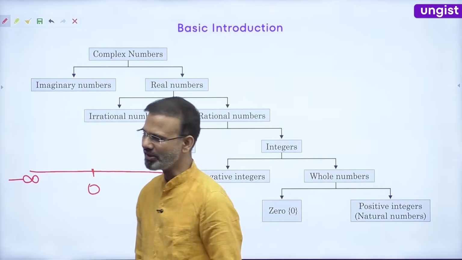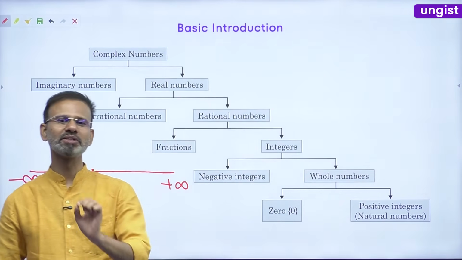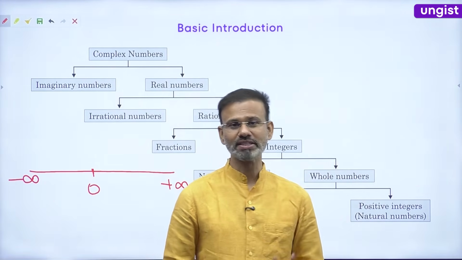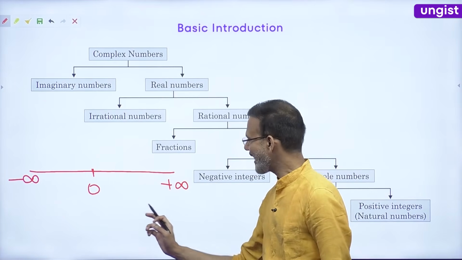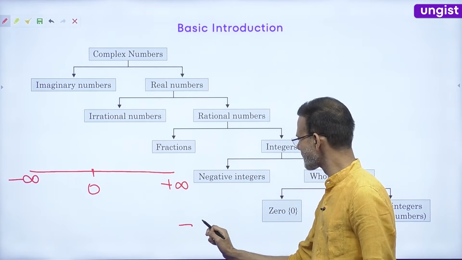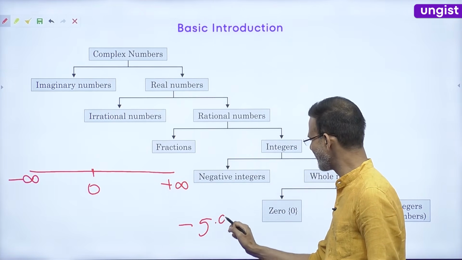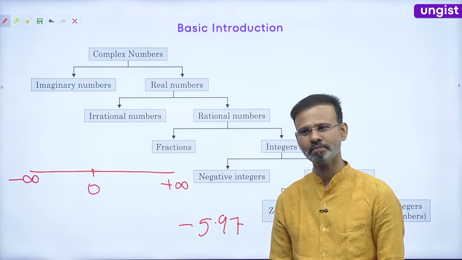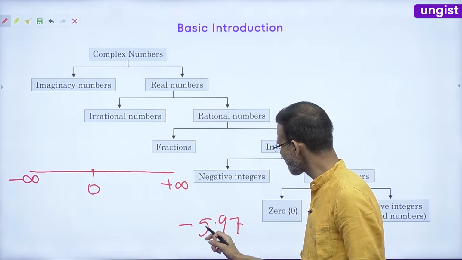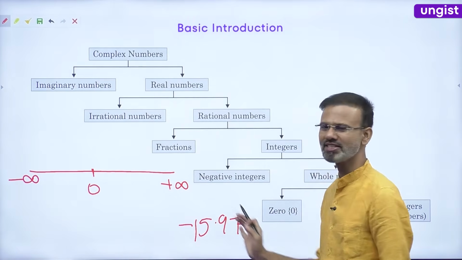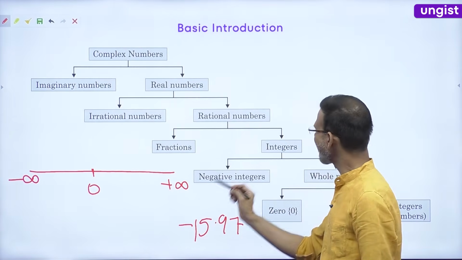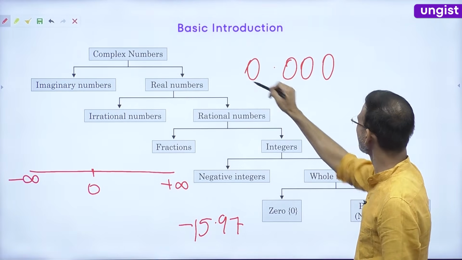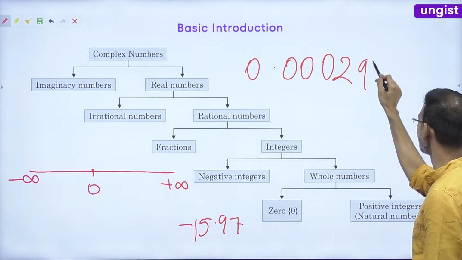Now friends, you tell me, you are saying a number that can be represented on the number line. Can you represent -5.97 in this number line? Can you represent -15.97? Can you represent 0.00297?